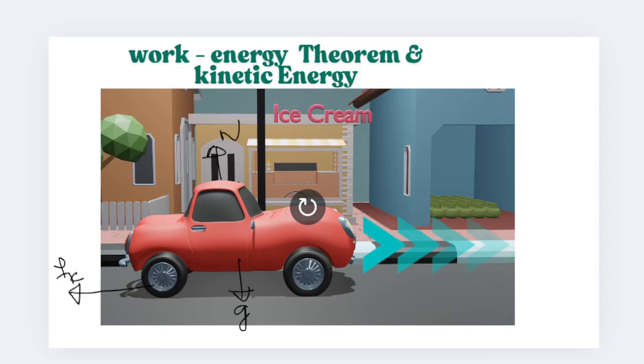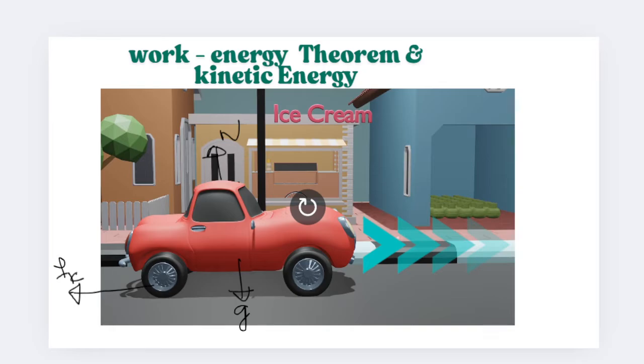So all these forces get converted, and all these energies are converted into a change in kinetic energy. So what are the forces acting on this car? It is equal to the change in kinetic energy.